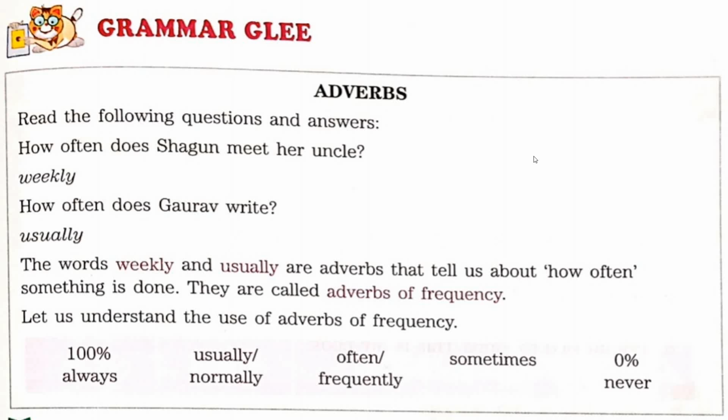They are called adverbs of frequency. Now let us understand the use of adverbs of frequency. See children, when you are saying always, it means 100%. When you are saying usually or normally, it means 70 to 80%. Often or frequently, it means 50%. And when you are saying sometimes, it means 20 to 30%. And when you are saying never, then it is 0%.